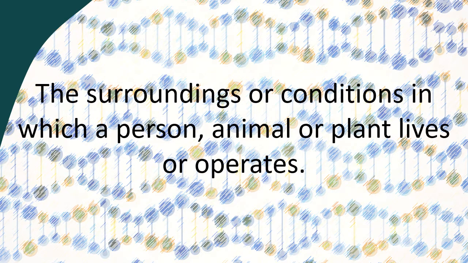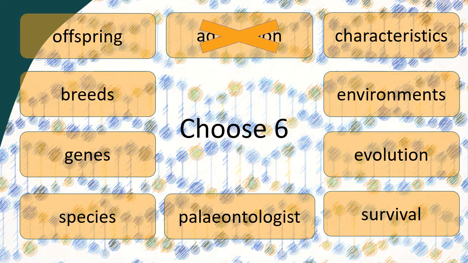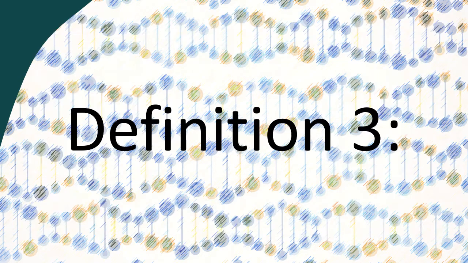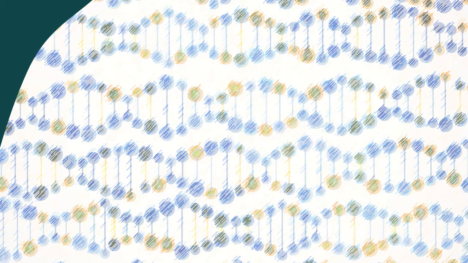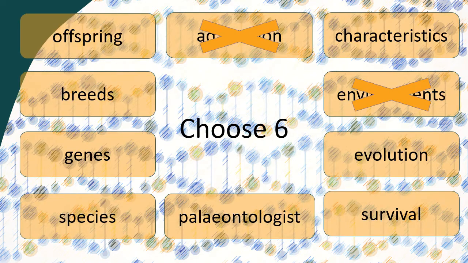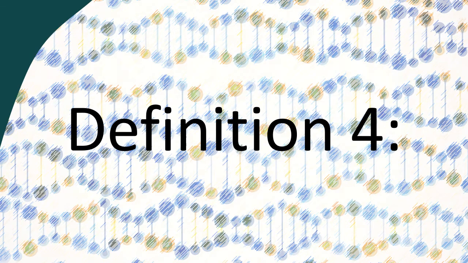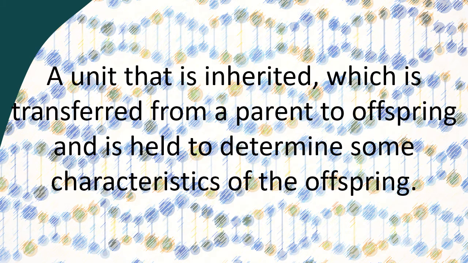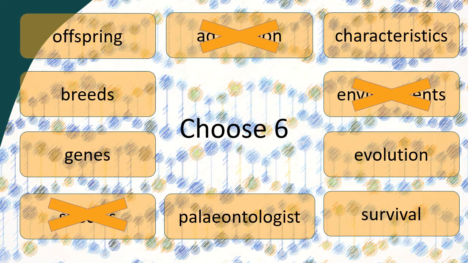Definition 2. The surroundings or conditions in which a person, animal or plant lives or operates. The word is environments. Definition 3. A group of living organisms consisting of similar individuals who are capable of exchanging genes or interbreeding. The word is species. Definition 4. A unit that is inherited, which is transferred from a parent to offspring and is held to determine some characteristics of the offspring. The word is genes.